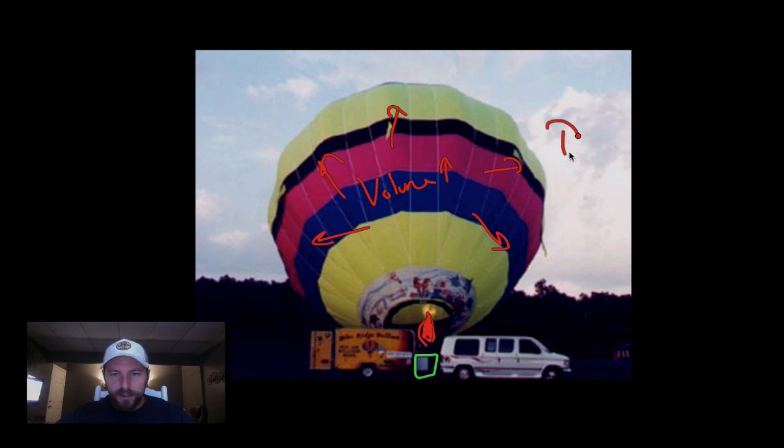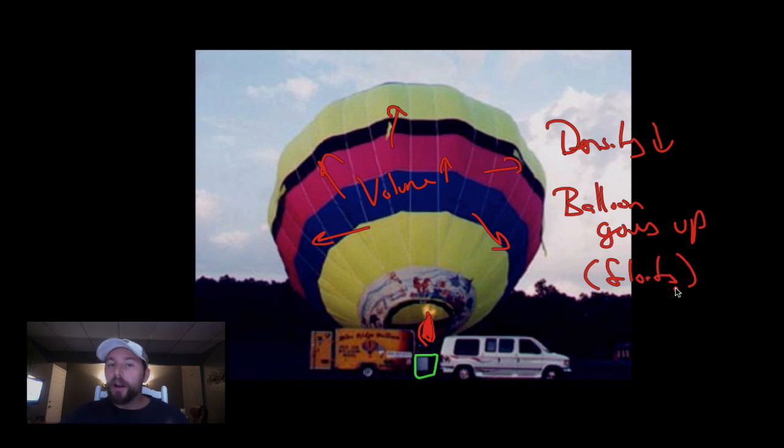Our density is going to decrease, and the balloon goes up or floats. The hotter you get that air, the more that the air pushes out and exerts onto the sides of that balloon, the density decreases and it goes up. That's how they control the height or the altitude of that balloon, by controlling that flame.